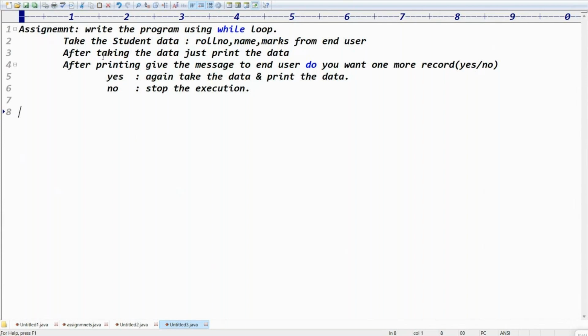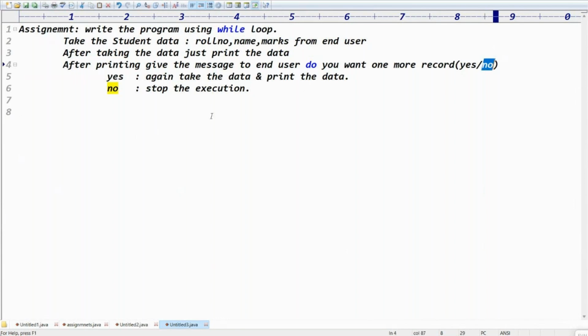Take the student data, guys: roll number, name and marks from the end user. After taking the data, print the data. After printing, give the message to the end user, do you want one more record? Yes means again take the data and print the data. No means stop the execution. I don't know how many times the data will be entered. When you enter yes, yes, yes, you have to repeat the loop. Only when you enter no do I have to stop the loop.